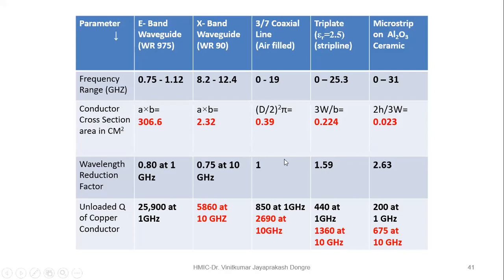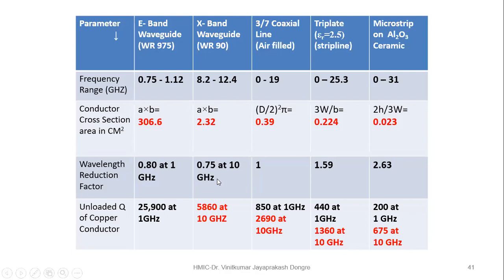For this, the waveguide dimension may be 0.8 meter. As the frequencies are different, you cannot compare the physical size in meter or centimeter, so we compare the electrical length, in terms of wavelength. Here the reduction factor is 0.8.